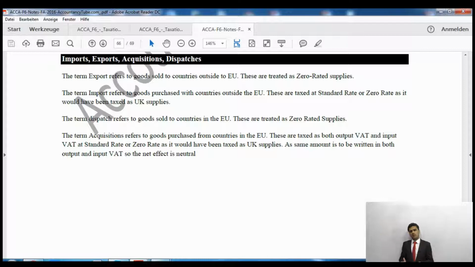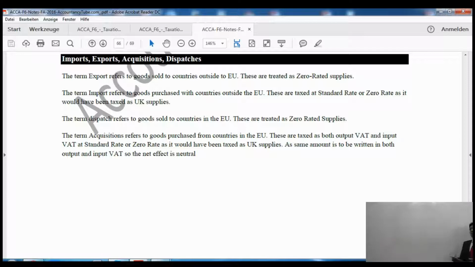Now, you might be aware from your economic studies that exports, when you sell something out of your country, are good for your country because they bring some money into our country. So be it export or dispatch, we both agree that it will be good for us, right? Now, if we buy something from European Union countries, that is called acquisition for our value tax purposes. Likewise, if we buy something from outside the European Union, that is called import. And we both agree that imports and acquisitions are not good for our country.